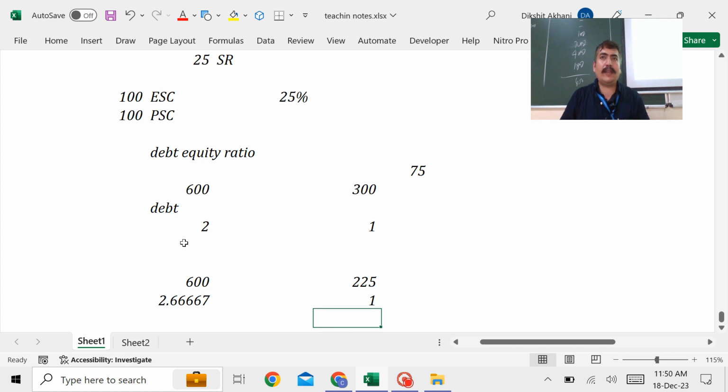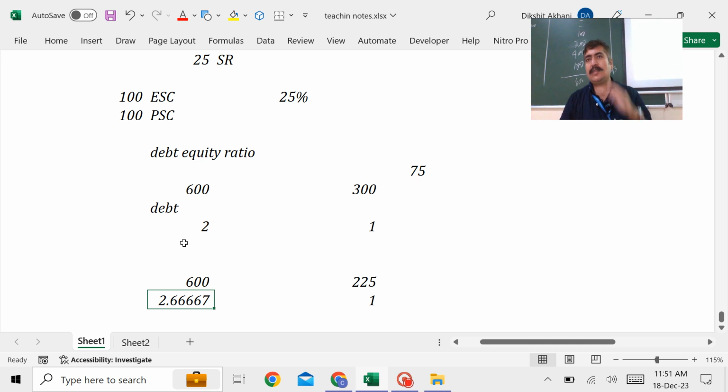So can I say this ratio indicates that your debt is 2.6 times higher than your own funds, your own capital. So tell me guys, is more debt good for the company or is less debt good for the company? Let me tell you students, your own money is less, but borrowed money is too huge. It is a huge risk indicator for the survival of the company, and basically you should avoid these kinds of companies having lots of debt over what? Equity.